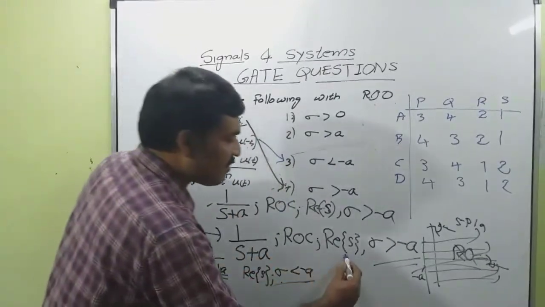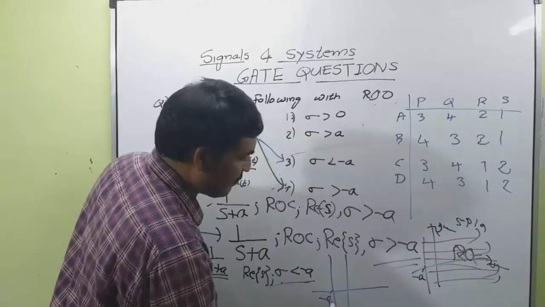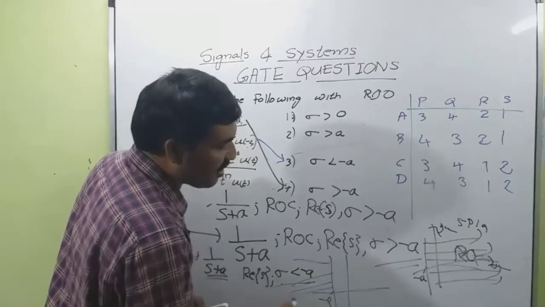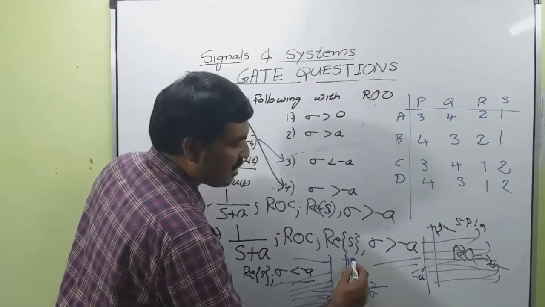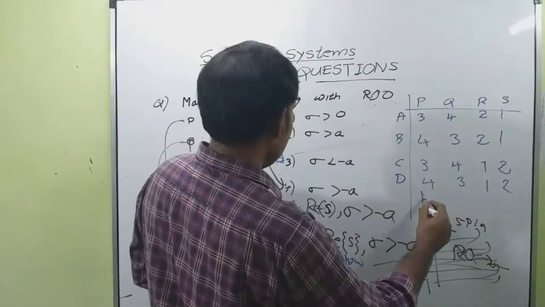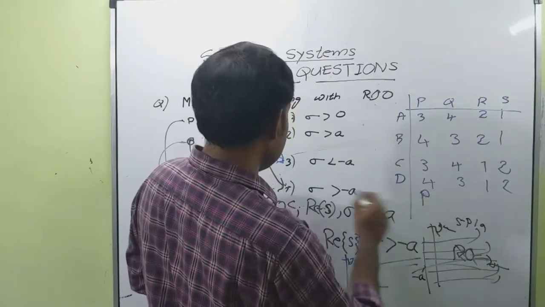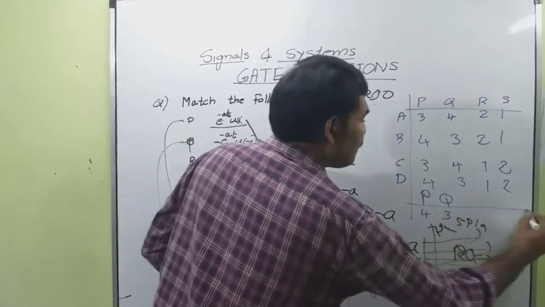Okay, here we can draw the region of convergence. This is minus a. So, towards the left half of the S plane, this is our ROC, this is sigma, j omega and S plane. Okay, so we can write P is matched with 4 and Q is matched with 3.